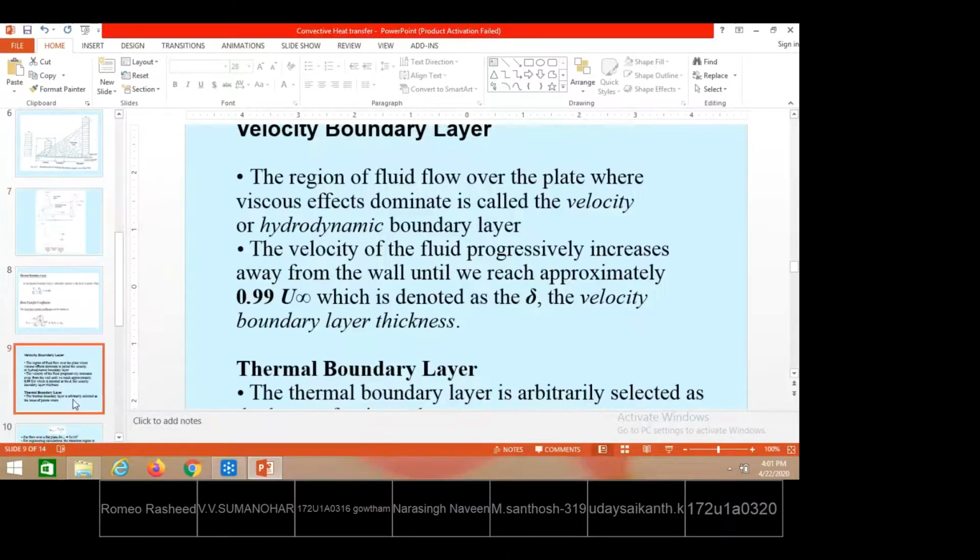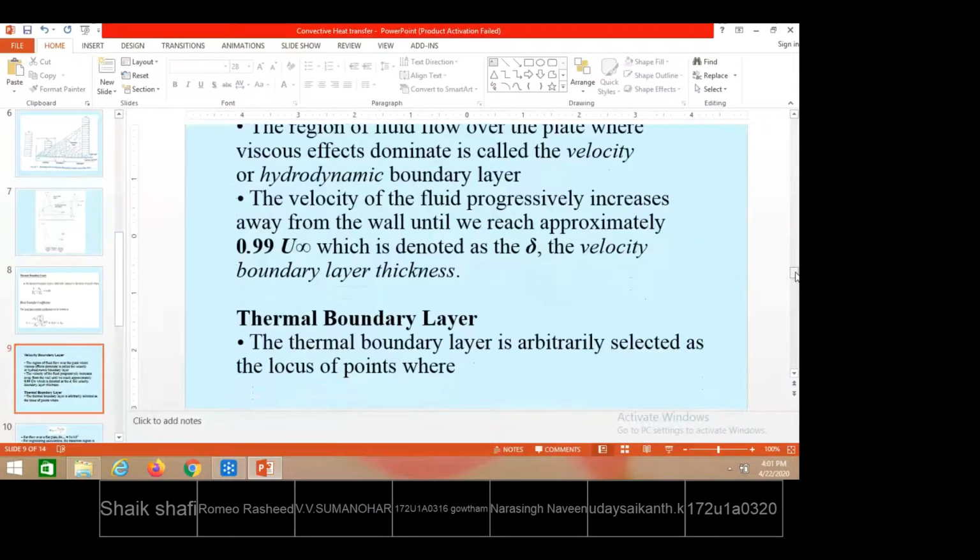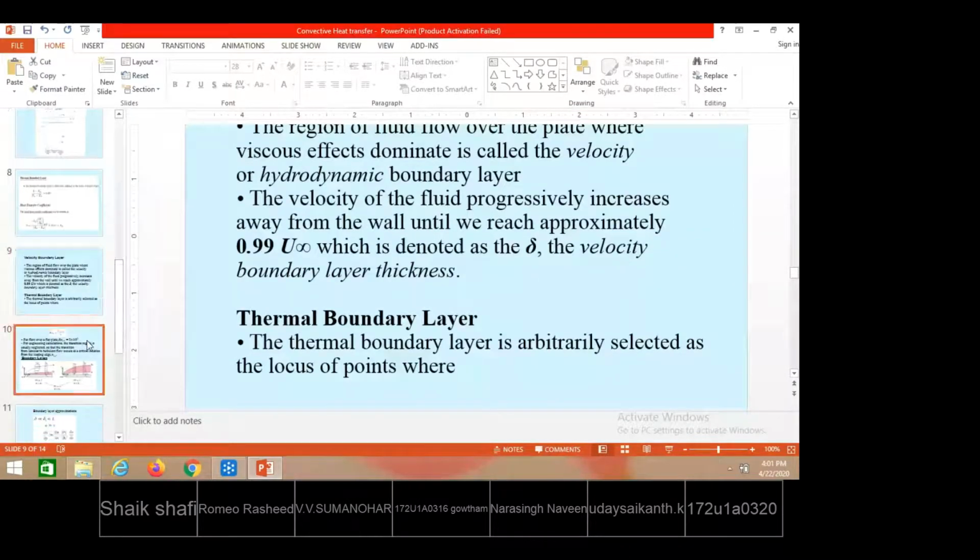I have also explained the definitions. The height where the velocities are the same as the free stream velocity, 99% of the free stream velocity, is what we call the hydrodynamic boundary layer. The height where the temperatures are the same as the free stream temperature is what we call the thermal boundary layer. Next, we will learn a few more things.